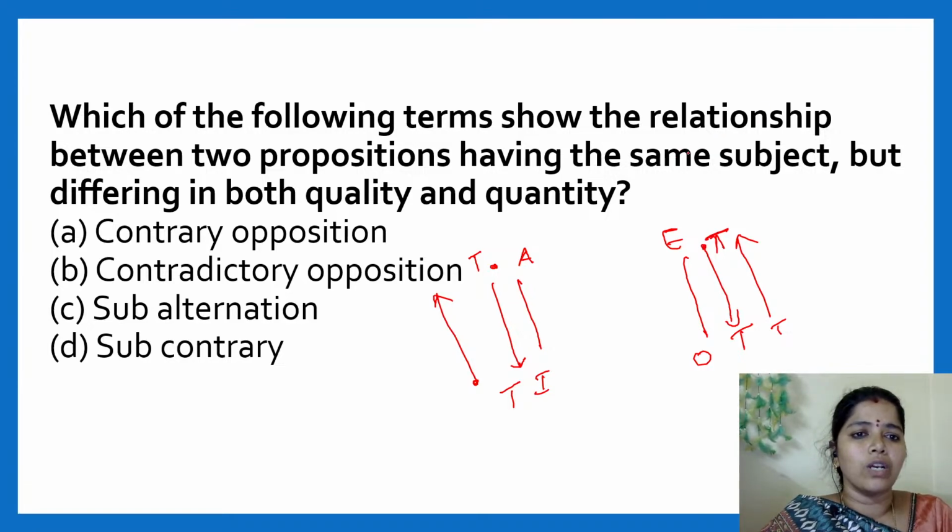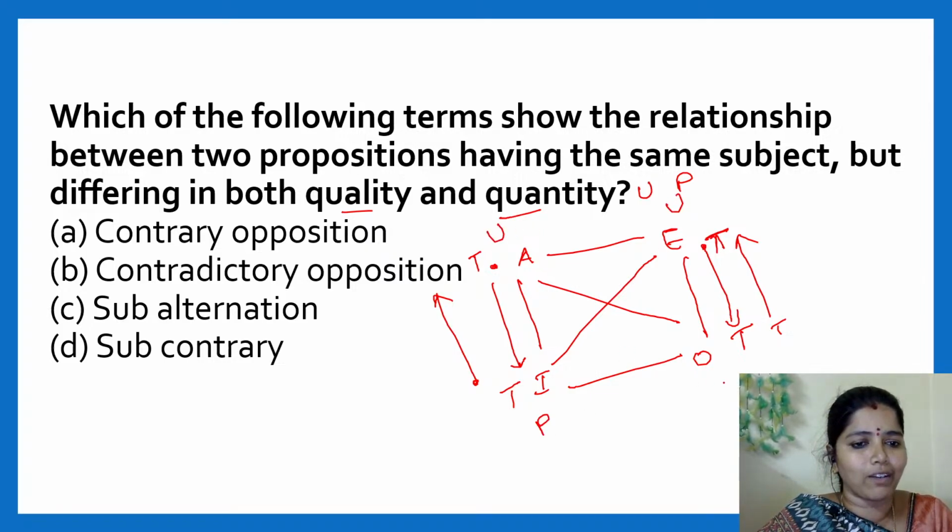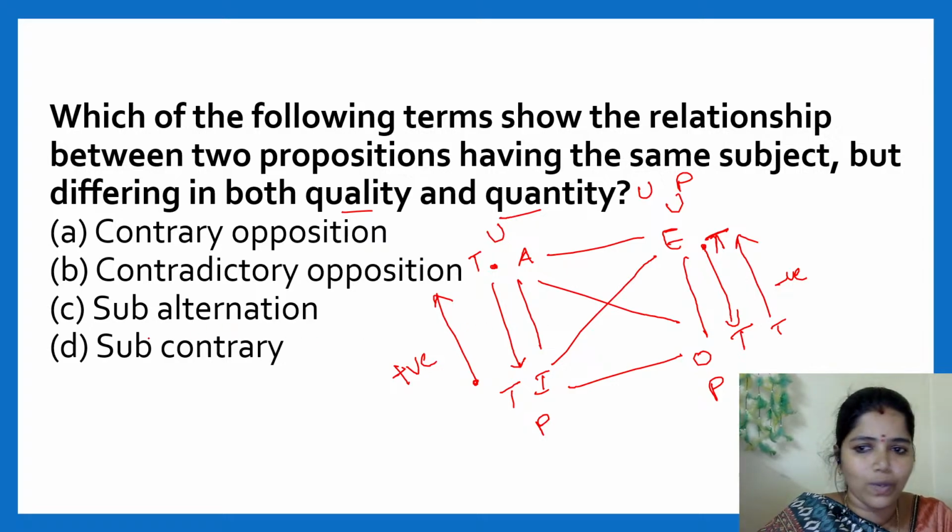So here the question is, showing the relationship between two propositions having the same subject but differing in quality and quantity. So see, where it differs in quality and quantity. Quality is positive and negative. Quantity is universal and particular. This is universal, this is particular and this is particular. These two sentences are positive and these two sentences are negative, right? So then which one will come? This contradictory will come. They differ in the quality and also in the quantity. So the answer for this question is contradictory.